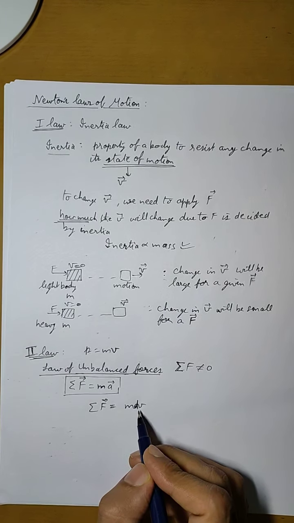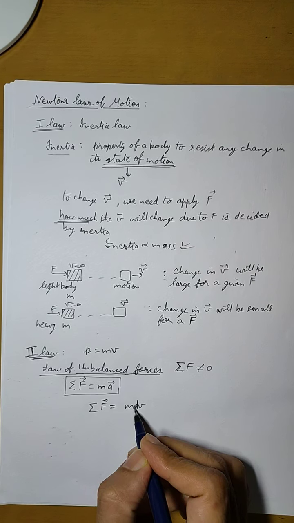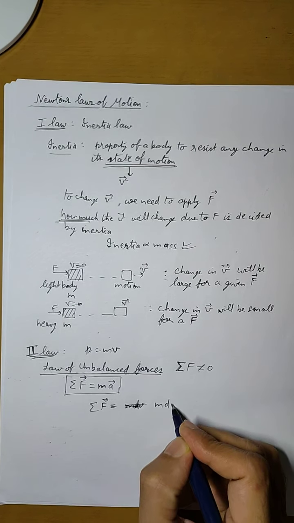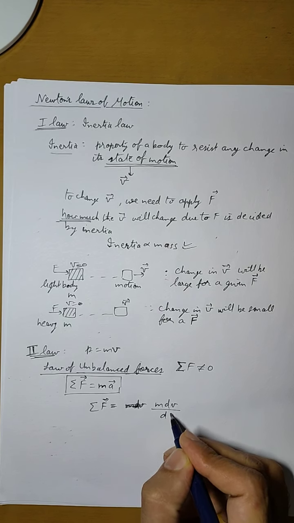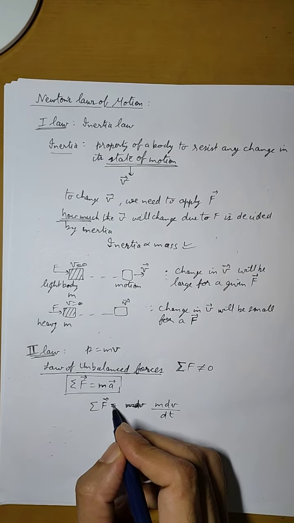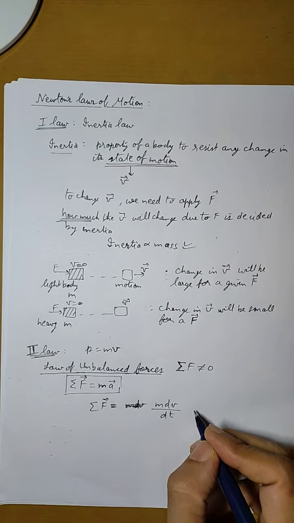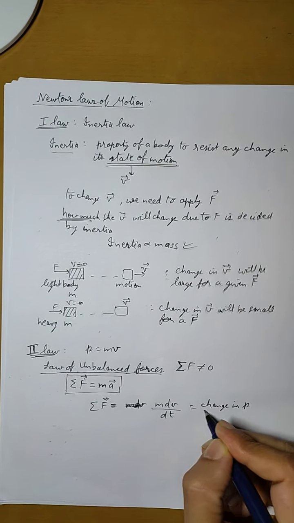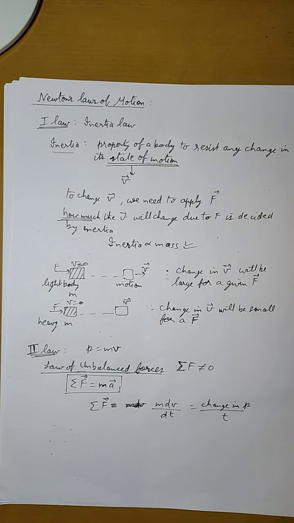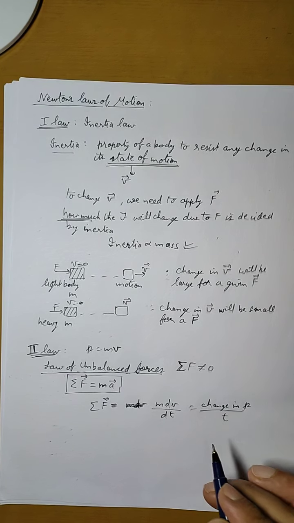So this is the change in momentum, m dv. I'll write it here. It is a change in momentum m dv, and rate of change of momentum is in a time t. So F equals m dv upon t. This is the change in momentum upon the time taken to bring this change about.